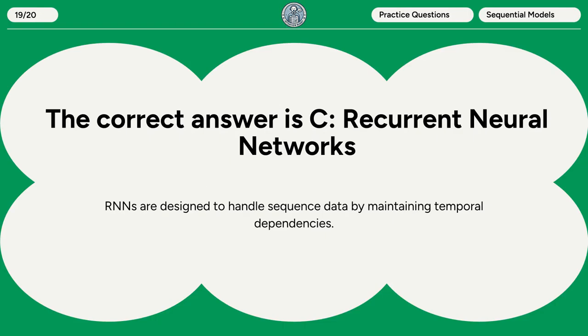The correct answer is C. Recurrent neural networks. RNNs are designed to handle sequence data by maintaining temporal dependencies.